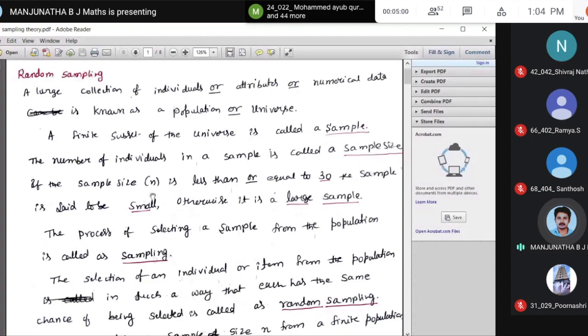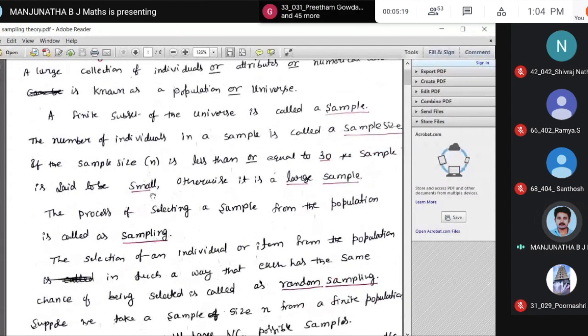If the sample size, small n, is less than or equal to 30, we call it a small sample. Otherwise, we refer to it as a large sample. That is the definition. The process of selecting a sample from the population is called sampling.